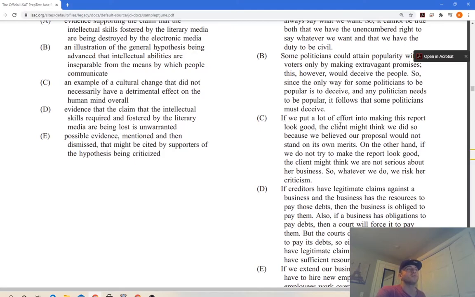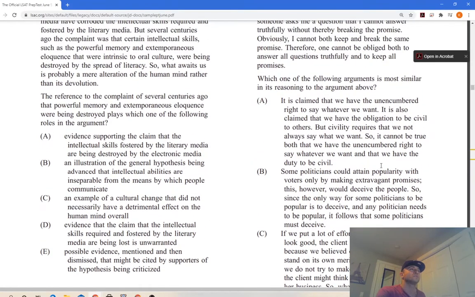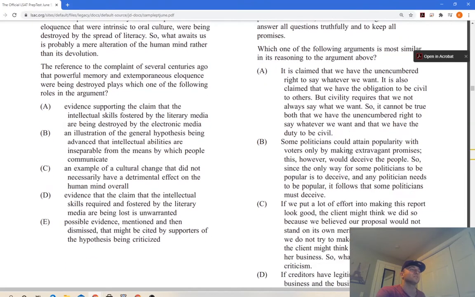If we put a lot of effort into making this report look good, the client might think we did so because we believed our proposal would not stand on its own merit. On the other hand, if we do not make the report look good, the client might think that we are not serious about her business. So whatever we do, we risk her criticism. No, this just doesn't sound right. This one sounds better. And again, it's most.